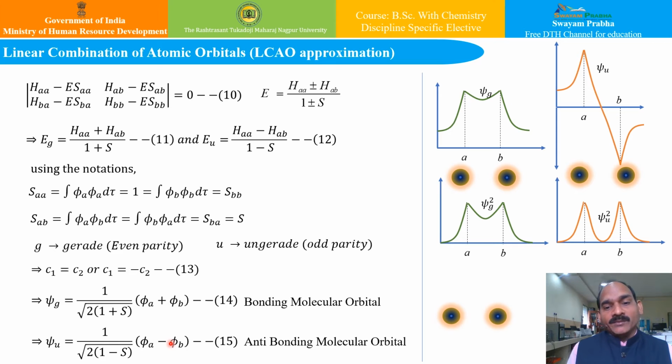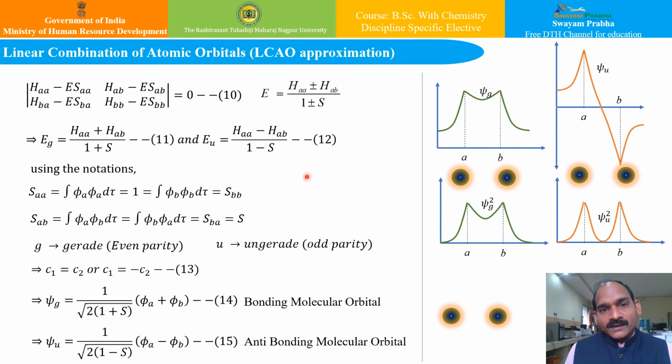These bonding and anti-bonding molecular orbitals can be plotted, or their squared wave functions can be plotted to find out the probability density. So it is easy now to show that the two atomic orbitals, say phi a and phi b, are orthogonal to each other. What I mean to say is, if I take the integral of (phi a plus phi b) into (phi a minus phi b) d theta, I can very easily show that it is the integral of phi a squared d theta minus the integral of phi b squared d theta, and both of them are equal to 1, so 1 minus 1, and therefore it is equal to 0, and so I can show their orthogonality very easily.